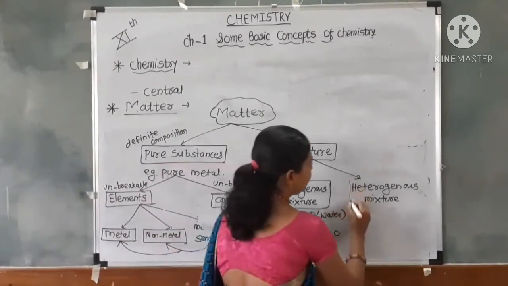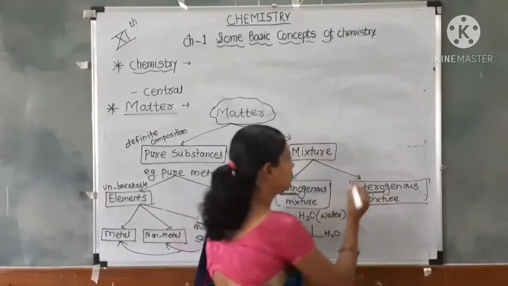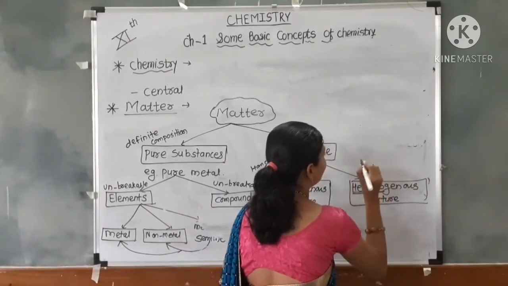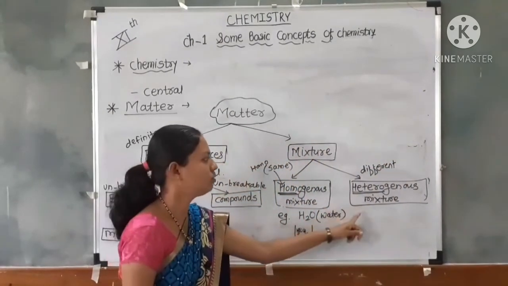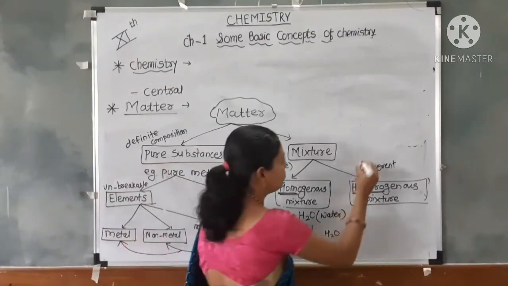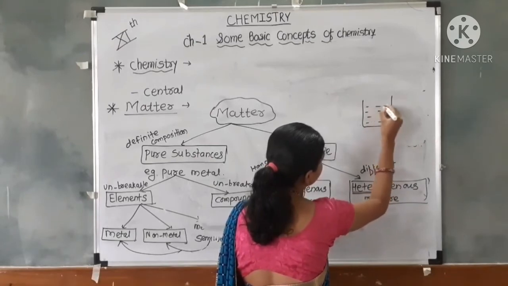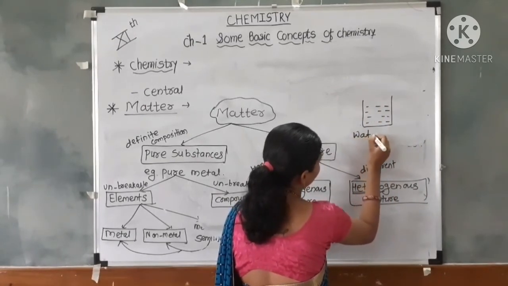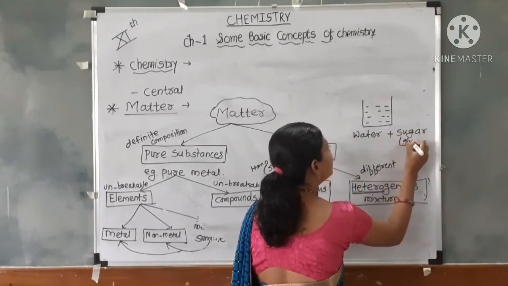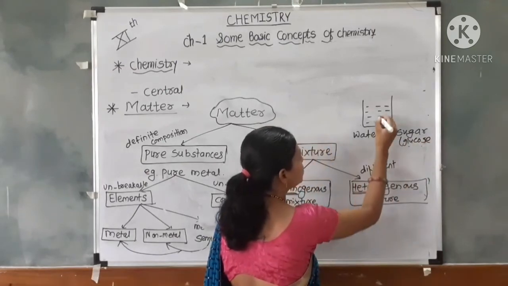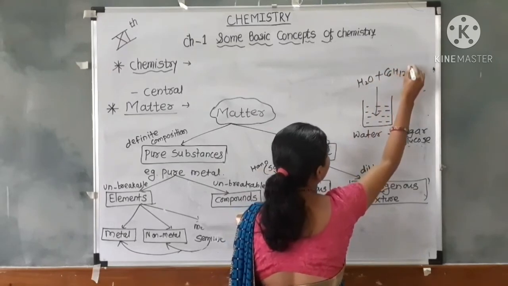Next one is heterogeneous mixture. Hetero means different. There is a different composition in the mixture, so it is called a heterogeneous mixture. For example, in a container or a beaker, if we take water plus sugar, sugar is made up of glucose, so there is a combination of H2O plus glucose, C6H12O6.